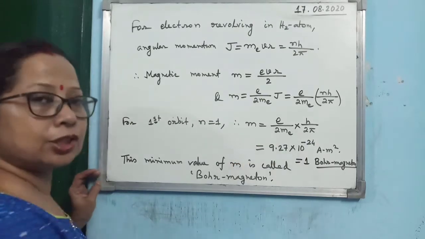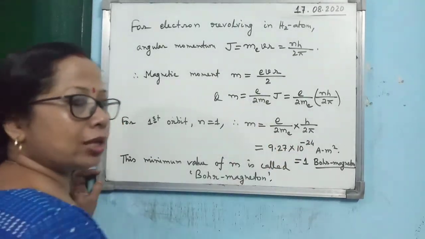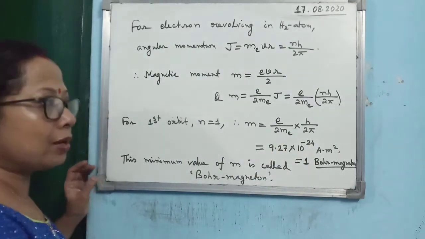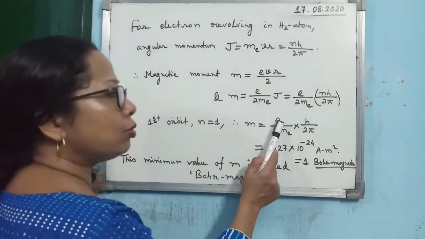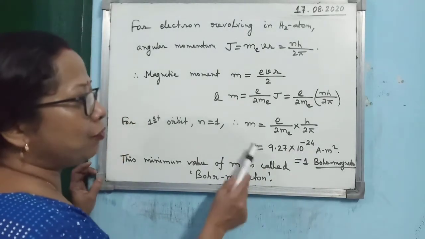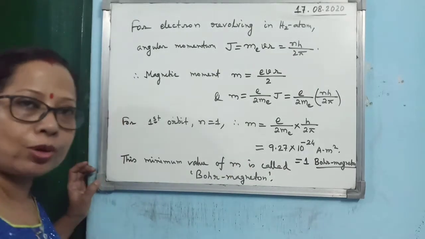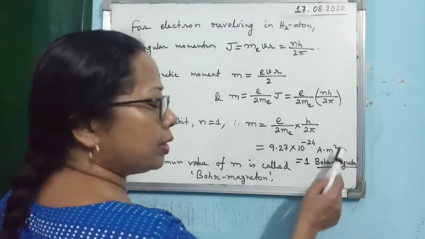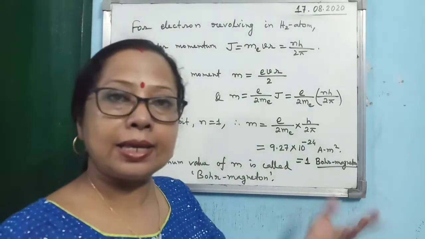Now you see e is the charge of an electron, m_e is the mass of an electron, h is Planck's constant, and 4 pi, these are constants. Means this entire thing is a constant. So if you substitute the values of e, m_e, h and pi and do the simplification, the value comes 9.27 into 10 to the power minus 24. And you know the SI unit is ampere meter square, not per, ampere meter square, because IA.